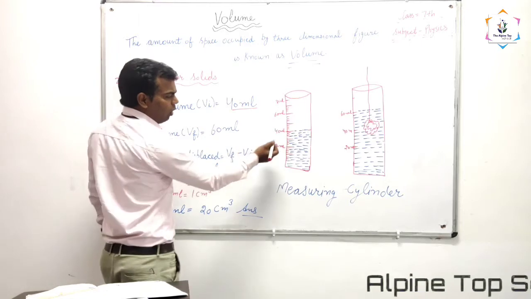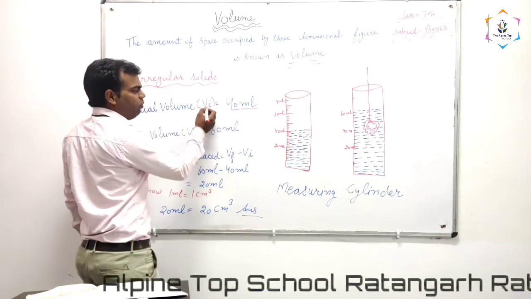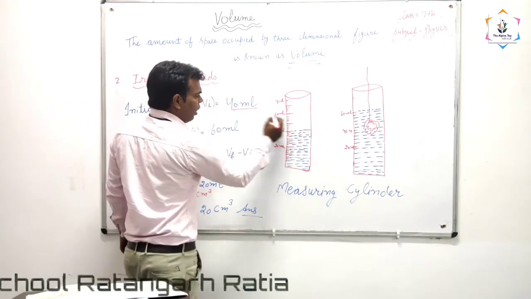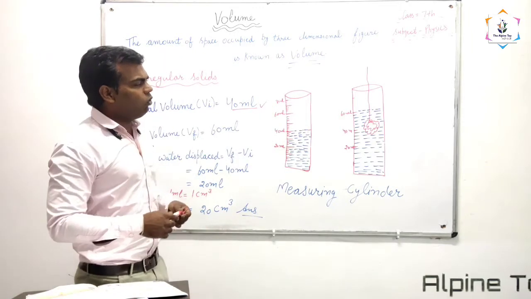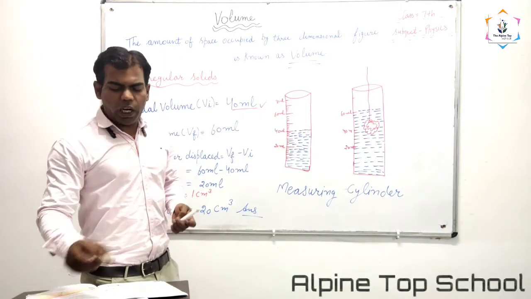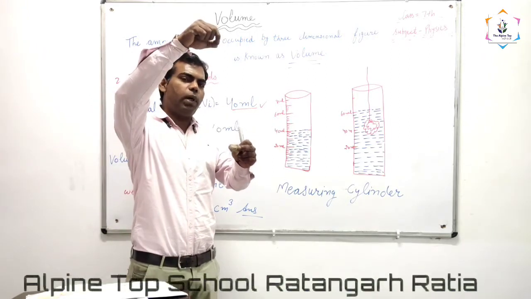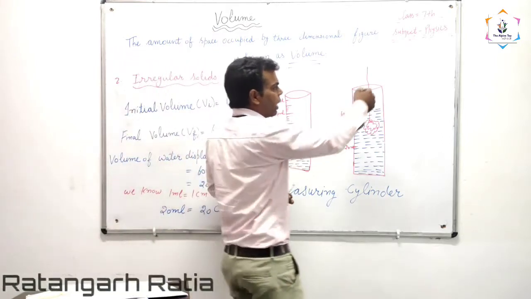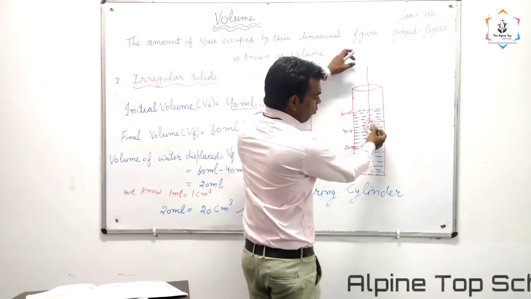And what is the symbol of initial volume? Vi. What is the volume of water in the measuring cylinder? 40 ml. Done. Now what will we do? Now we will tie a thread with this stone and submerge it completely into the water in the measuring cylinder.